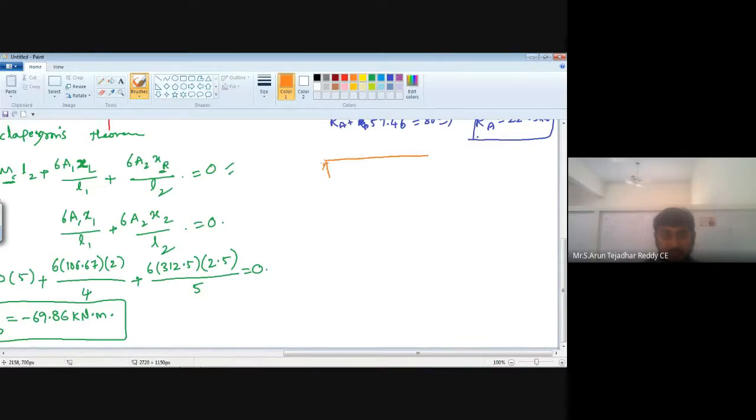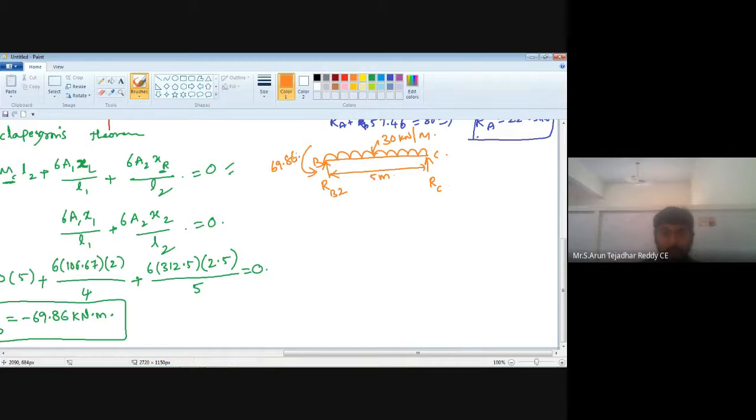So we have a uniformly distributed load, that is 30 kilonewton per meter. It is B, it is C. The span is 5 meter, and here it is RB2, it is RC. And here we have one moment, that is 69.86.